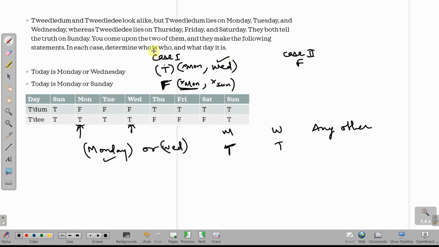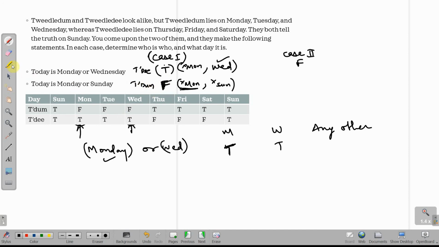So this case can be possible if it is a Wednesday. So for case 1 to be true, it would be a Wednesday, and if it is a Wednesday, Wednesday को सच कौन बोलता है? Wednesday को सच बोलता है Tweedledee. So the first person would be Tweedledee, and the second person who's lying, F वाला person, would be Tweedledum. This is for case 1.